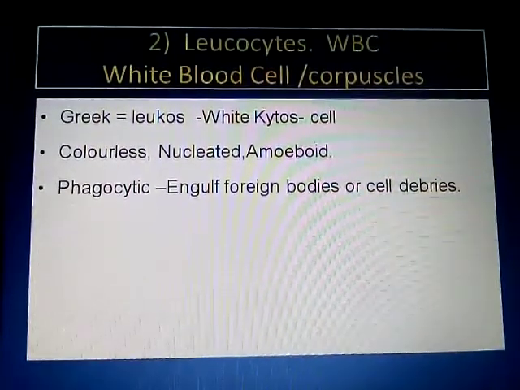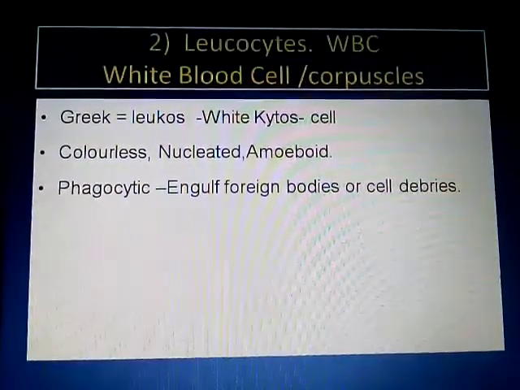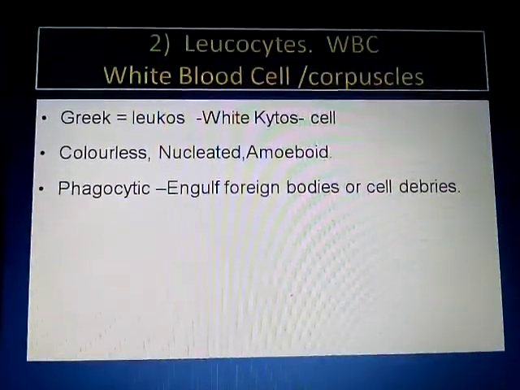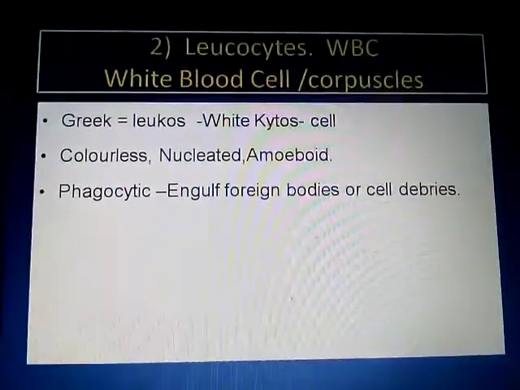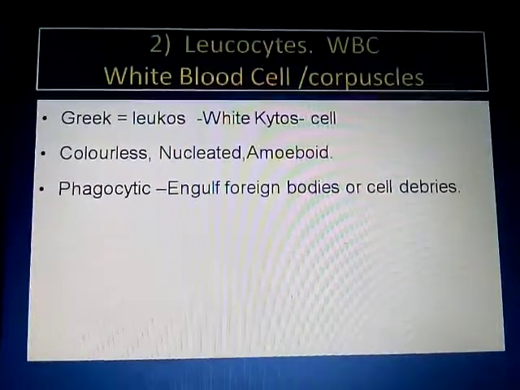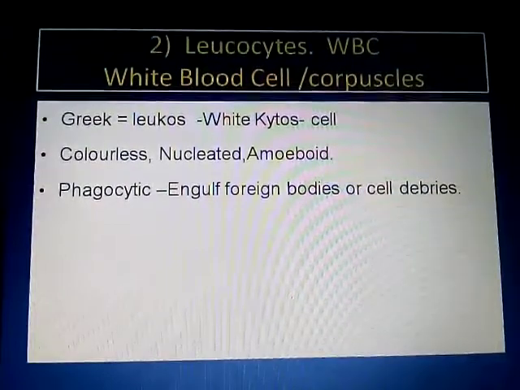These are the two different processes of endocytosis. Phagocytosis means engulfment of solid material and pinocytosis means engulfment of liquid material. Here, phagocytosis is a fighting mechanism against foreign bodies.